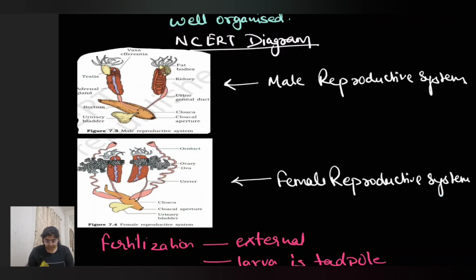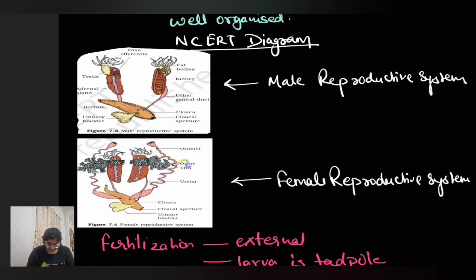Now in the female reproductive system, there is no such thing as urinogenital because the urine passes out separately and the genital, that is the gametes, are separate. Here two ovaries are present which synthesize the ovum. Two oviducts are present, so a pair of ovary and a pair of oviduct are present.